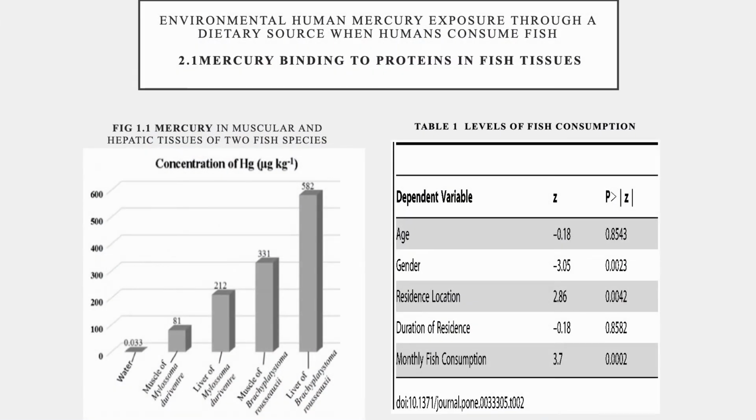2.1 Mercury binding to proteins in fish tissues. Studies on salmon and tuna fish muscles have shown that beta-actin is a novel mercury-binding protein, which could also bind silver, Ag, bismuth, Bi, and copper, Cu. It was also found that mercury bound to this protein accounts for about 30.2 to 37.6% of the total mercury in fish muscles, Kwon et al., 2021. In edible fish, proteins are the main mercury accumulation sites, and this increases human exposure to mercury after gastrointestinal digestion.